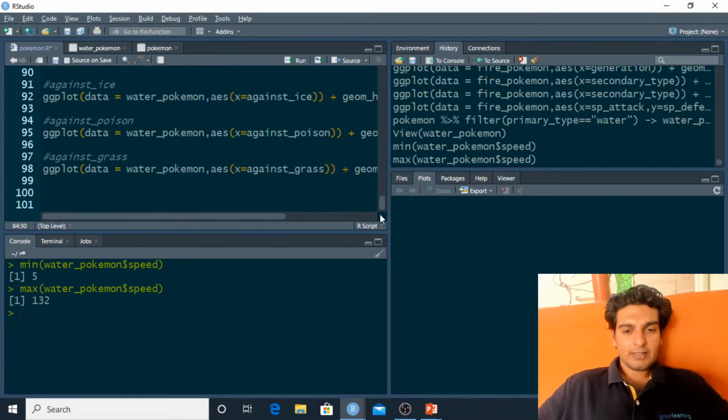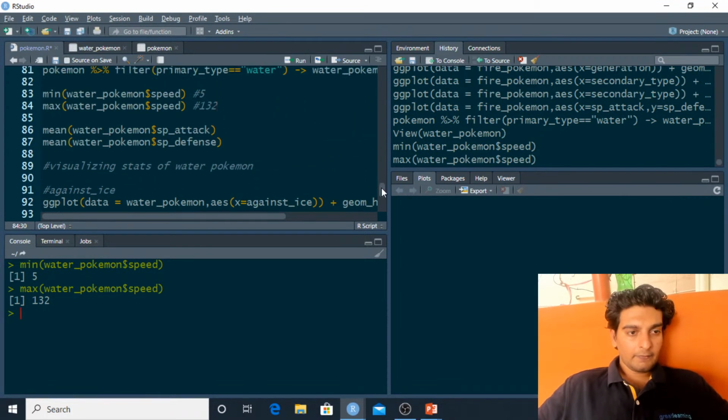So it seems that the water type Pokemons normally are very slow when compared to grass type and fire type Pokemons. So this is something to ponder upon. If you want speed, then obviously you will not go ahead and choose a water type Pokemon. You'll probably choose a fire type Pokemon.